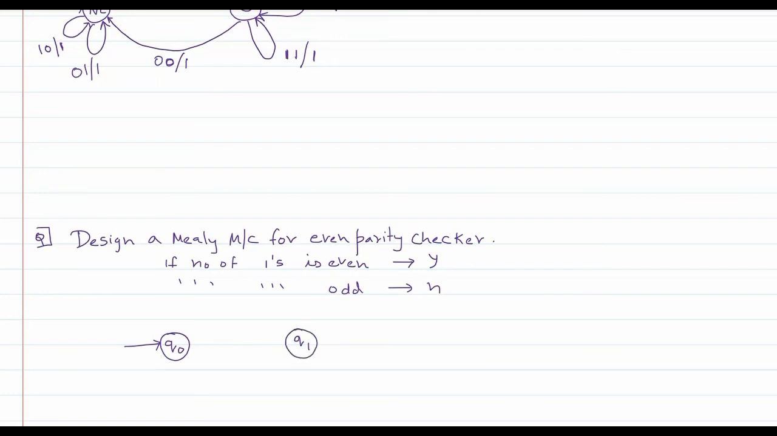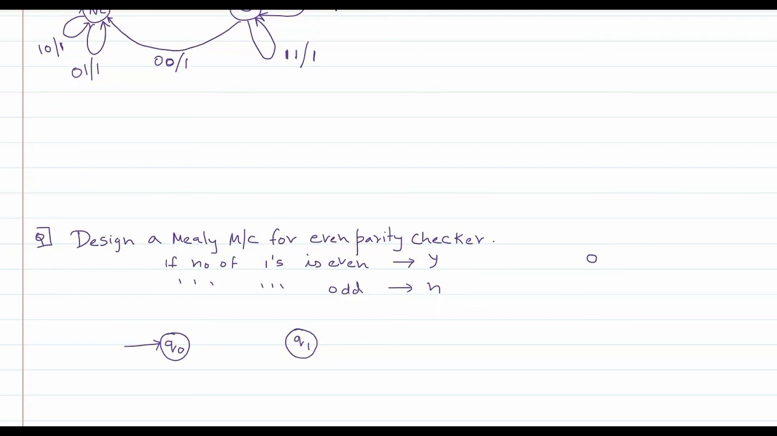Fine. Now there is nothing called a final state, so all the outputs we will be associating with the transitions. Okay, that's simple. Now suppose the given input string is only a single 0. How many ones are there here? Zero ones. So it's an even parity, even number of ones. So such a string should be accepted.